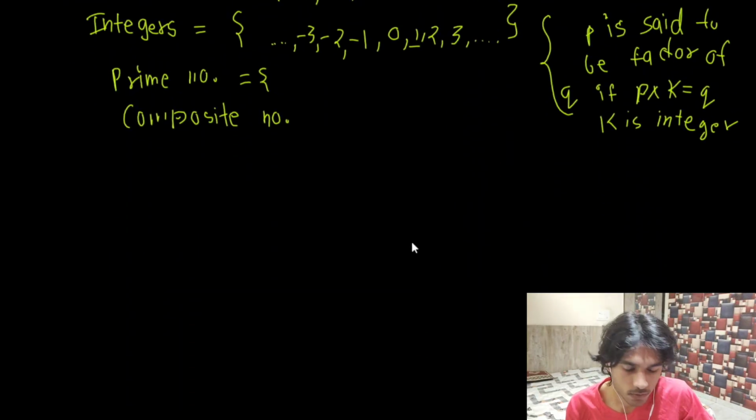So we are here on the prime numbers, right? By definition, prime numbers are the numbers which only have two factors, 1 and the number itself. So can you tell me how many factors 2 has?